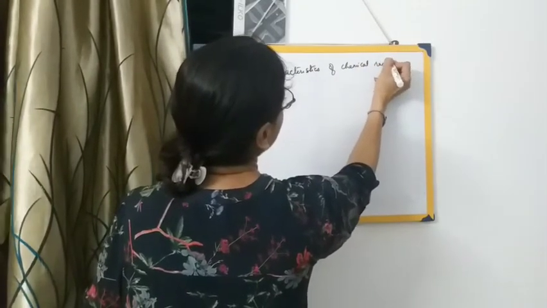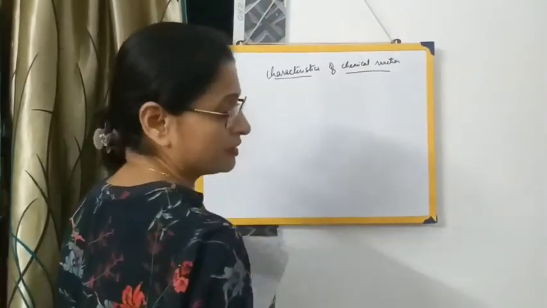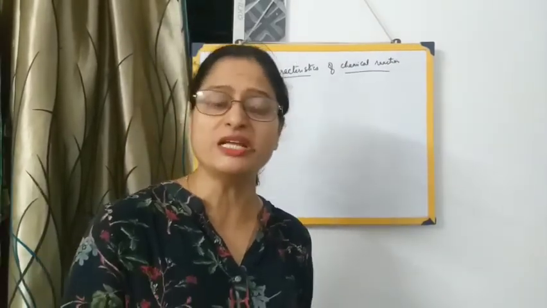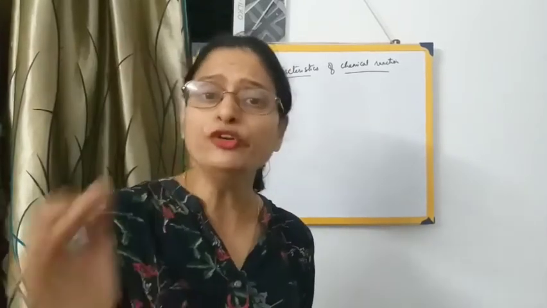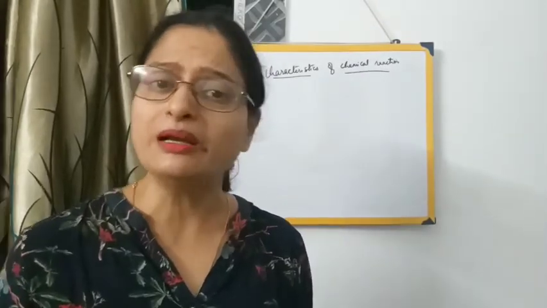That is, when the reactions take place, they are accompanied by certain changes. Those changes you will be able to see sometimes. Sometimes you may not be able to see them because the changes will be very, very small, negligible. It may be difficult for you to identify, and sometimes the changes are so appreciable that you will be able to see those changes. So certain phenomena take place, certain characteristics we can say, that you can observe when a chemical reaction takes place.